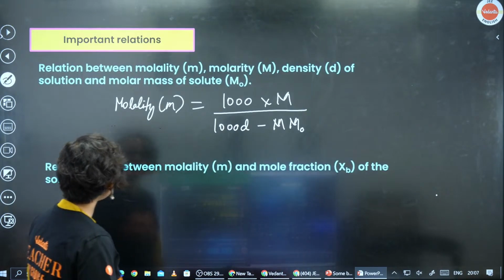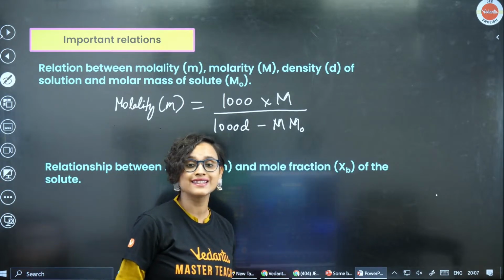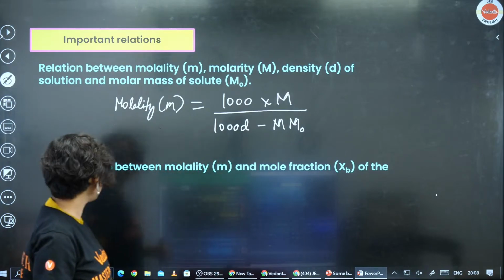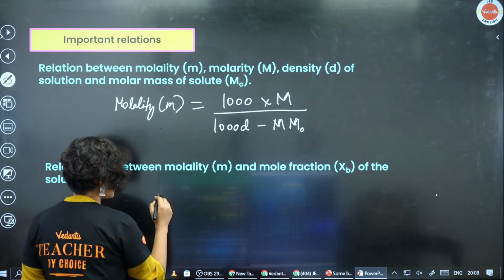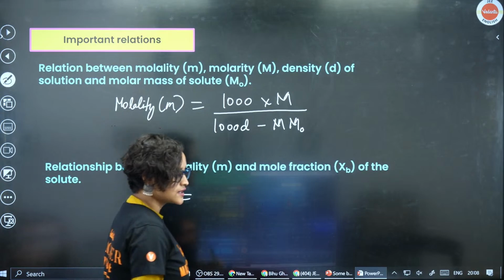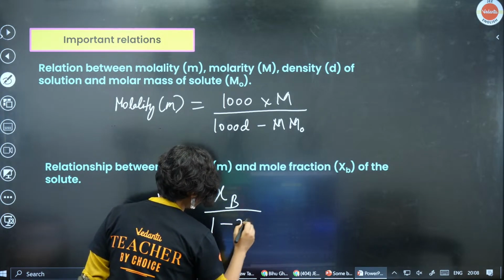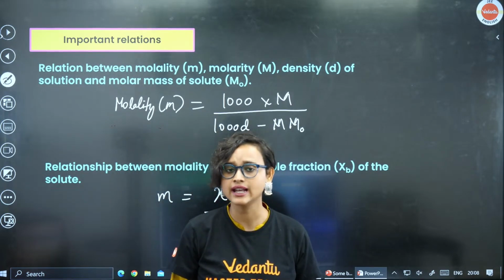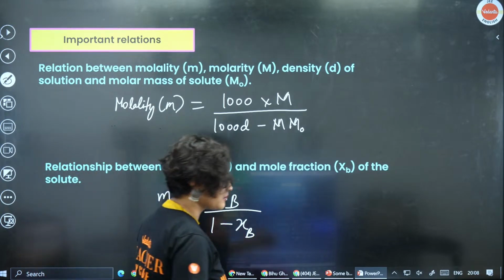Now moving on, here is another relationship between the molality m and the mole fraction chi B of the solute. How do we do this? So again, small m is equal to chi B divided by 1 minus chi B. That's how we can do it. That's also very simple, very easy, right?